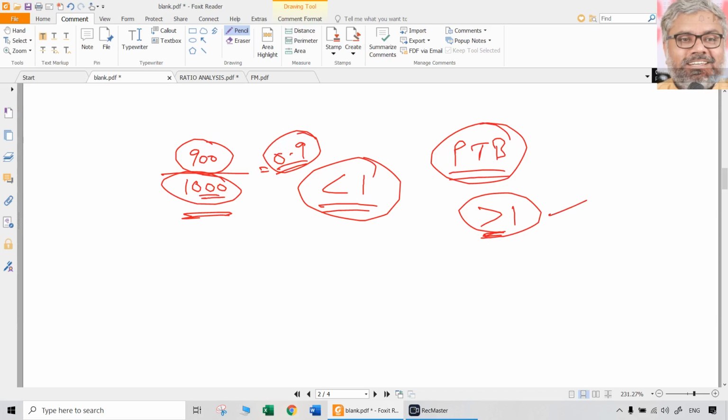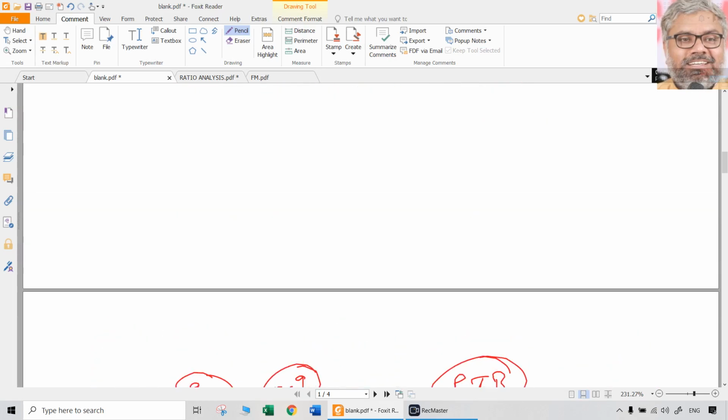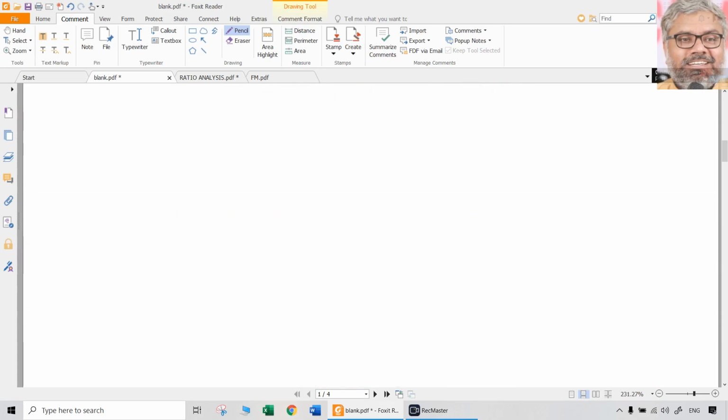Book values will never represent the real worth of the assets in general. Especially if a company is having assets like land. Imagine, only again, not to take any examples or cues from whatever my names or examples are. Just for examples, we take the names. Let us say Godrej is there. So Godrej company has hundreds of acres of land in the heart of the city in Mumbai, Vikhroli area. Godrej company has that much.